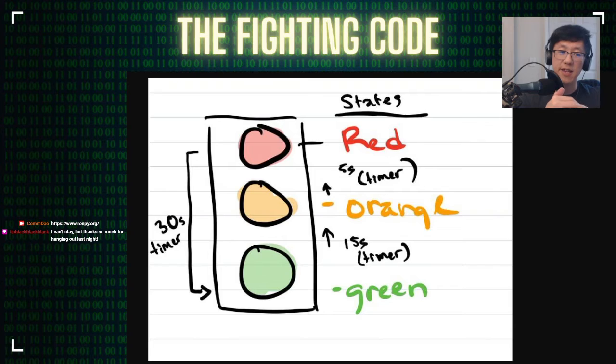And we know that the distance between green and yellow, we want that to be longer. And then once it's signaled to yellow, the transition from yellow to red is a lot shorter. Is it actually 15 seconds? Is it actually 5 seconds? Probably not. But just thinking through in this motion right here, right? And then from red to green, that's probably going to be an even longer state. Is it actually 30 seconds? We don't have to worry about that. But thinking through this flow.